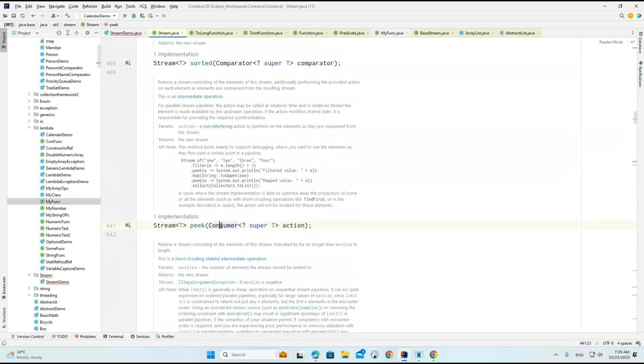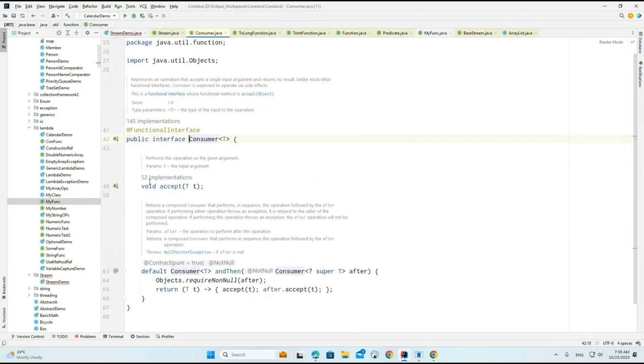Now, if you see Consumer, what exactly is it doing here? The accept method is not doing anything. If it is not returning anything, then we can work with this particular interface called Consumer.